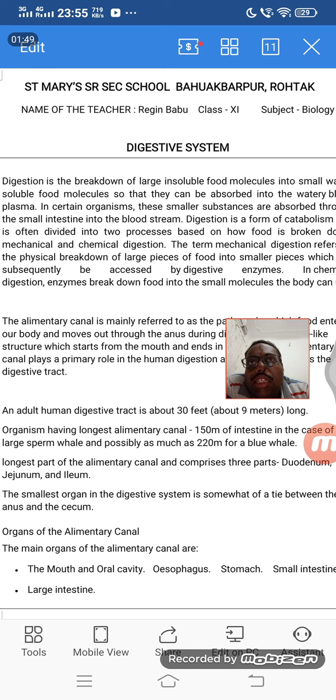After that, the food has to be digested also. Some of them will digest the food. The word digestion is very simple: converting an insoluble macromolecule, which is food, into a soluble or absorbable form. That's all. That is known as digestion. This digestion takes place extracellularly, that is outside of the cell, and intracellularly, inside of the cell, or outside of the body and inside of the body. You have studied a little bit about those things.